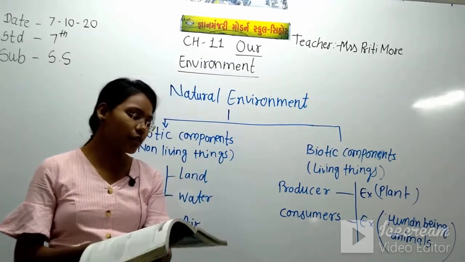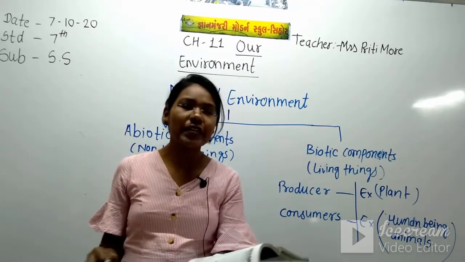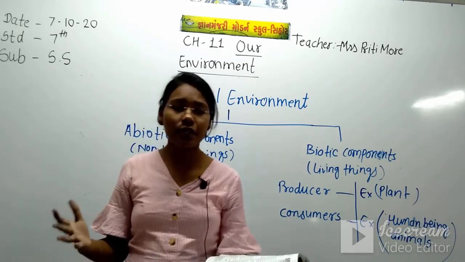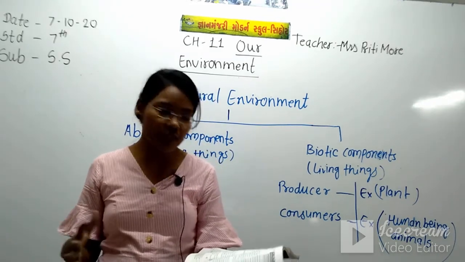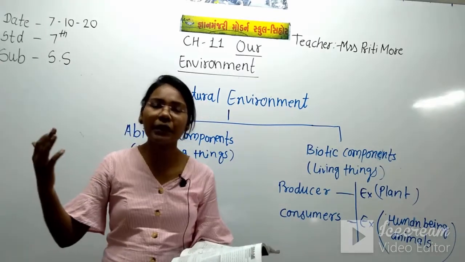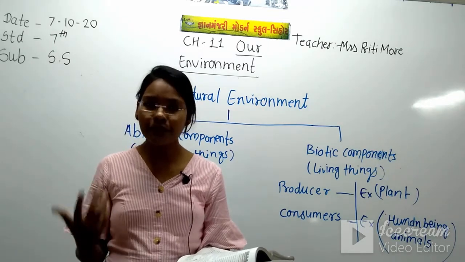So what we have seen in our environment, we have seen the natural environment at different places. Different environments we can feel at the desert side, at the sea side, at the mountain if we climb the mountain. So we can feel a different atmosphere.